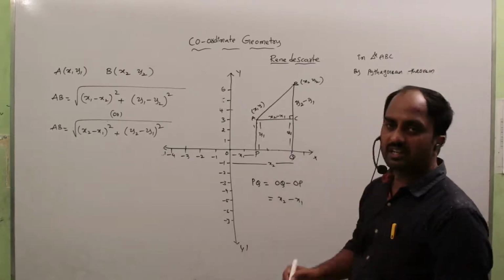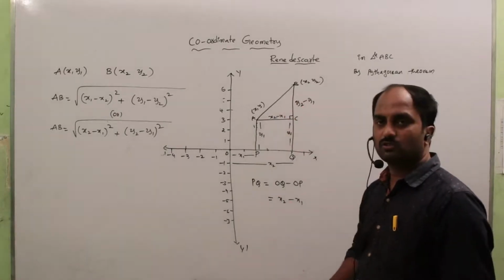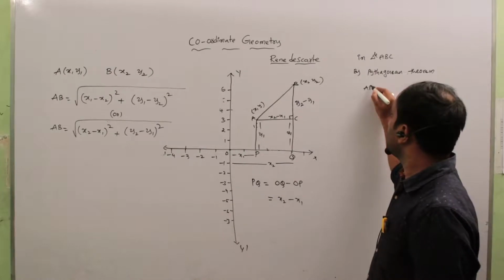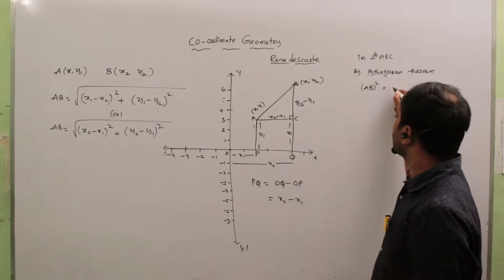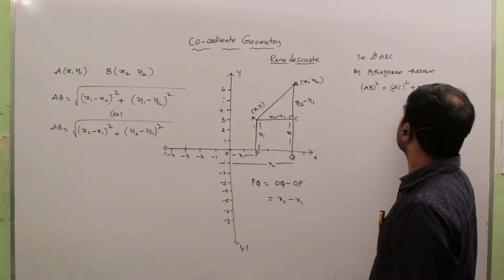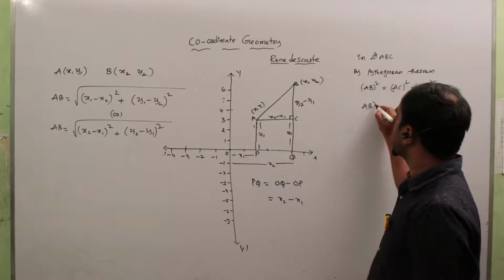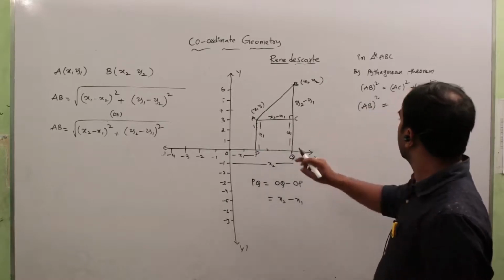We know clearly the Pythagoras theorem: hypotenuse square is equal to side square plus side square. That means AB square is equal to AC square plus BC square.